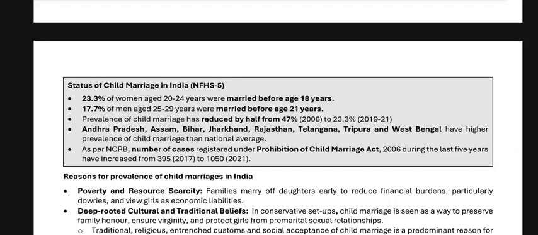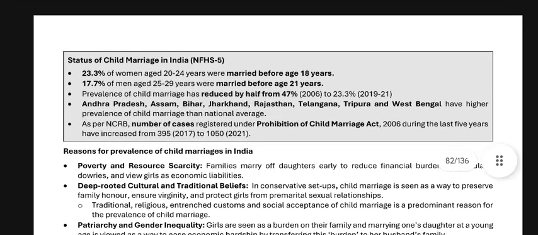Next we have the prevalence of child marriage, which has reduced by almost half from 47% in 2006 to 23.3% in 2019 to 2021. Andhra Pradesh, Assam, Bihar, Jharkhand, Rajasthan, Telangana, Tripura, and West Bengal have a higher prevalence of child marriage than the national average.